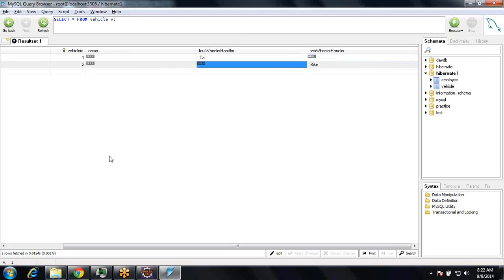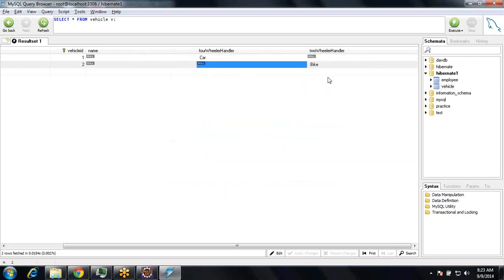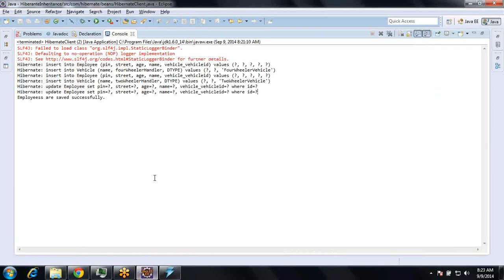In a single table, all vehicles are maintained. It may be two-wheeler, it may be four-wheeler, it may be something else, three-wheeler. So everything is maintained in the single table. Because of the single table, there may be some chances that some columns are null sometimes. Actually it's not a very good database design. Vehicle names are null because we haven't specified vehicle names here.